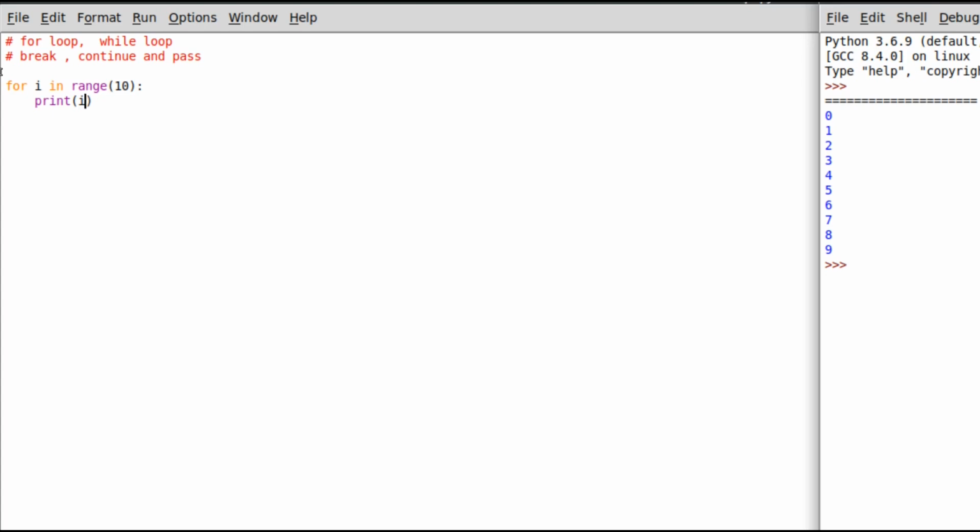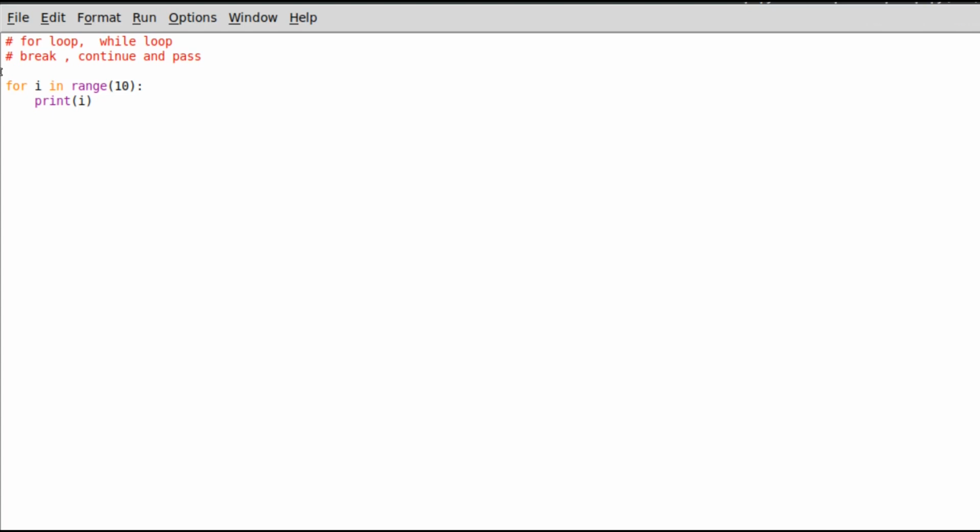Now this is basically used to iterate over a list, over numbers, or a string.